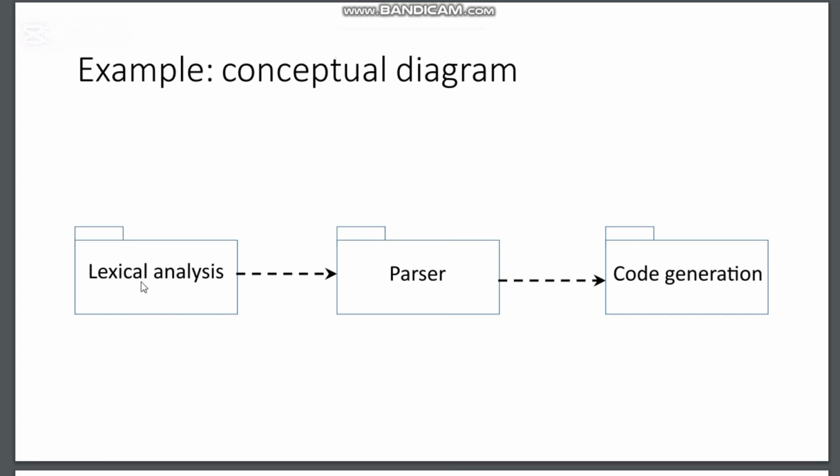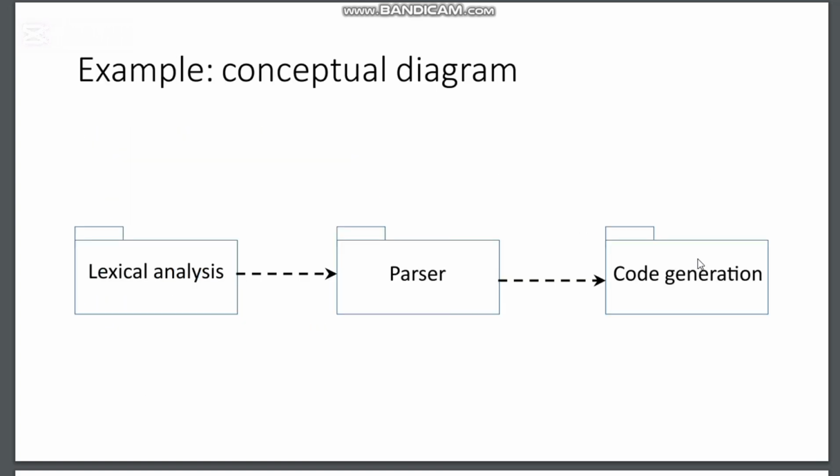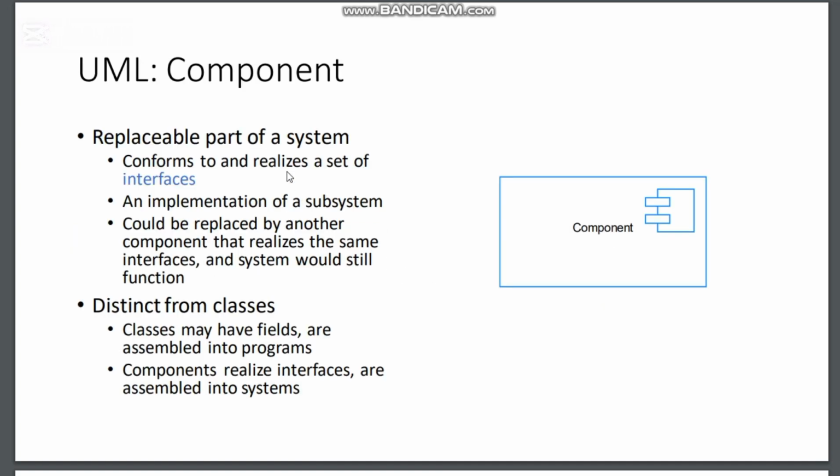Conceptual diagram: lexical analysis, parser, and then we have code generation. Firstly we analyze, then we design, generate its design, and then we generate its code. UML component: what is basically a component? These are used in UML diagrams, where we see component diagrams as well, which I guess we will see in the 16th lecture.